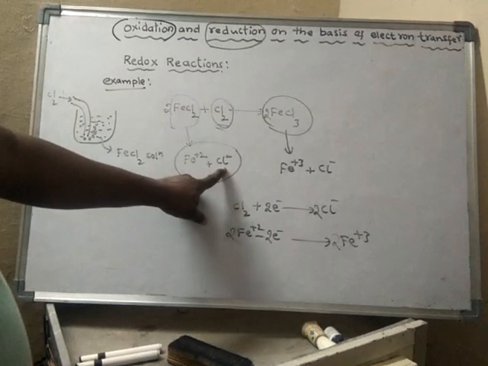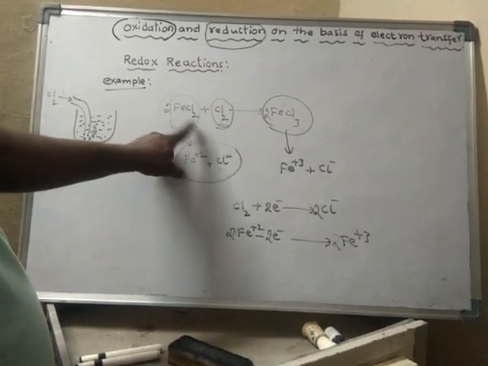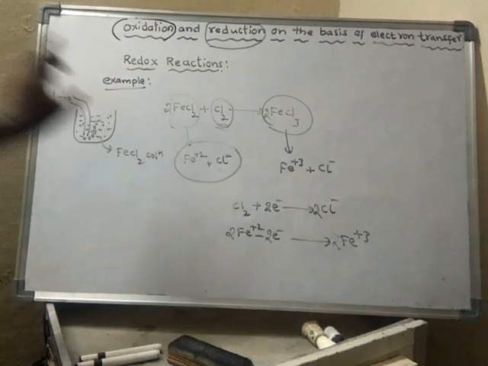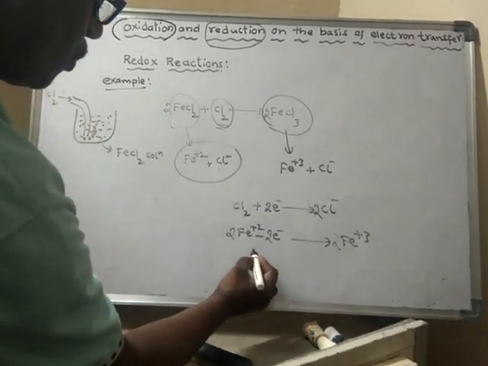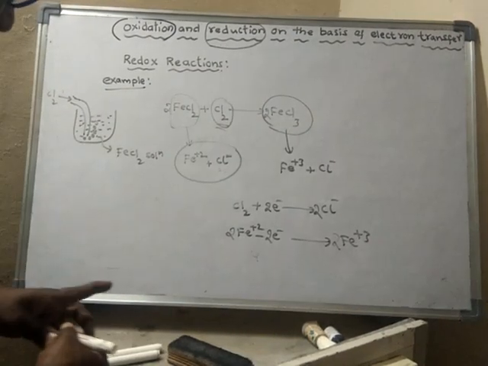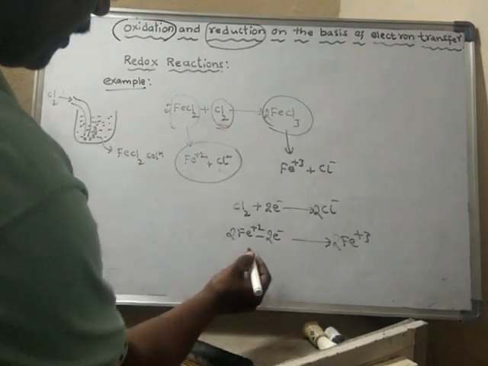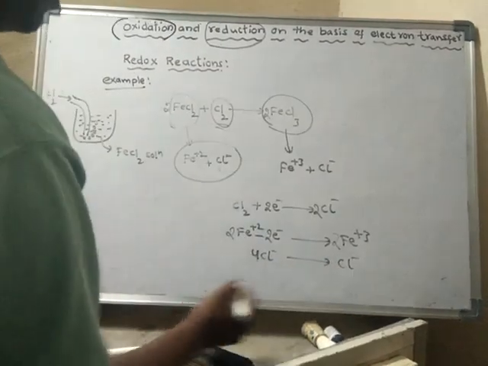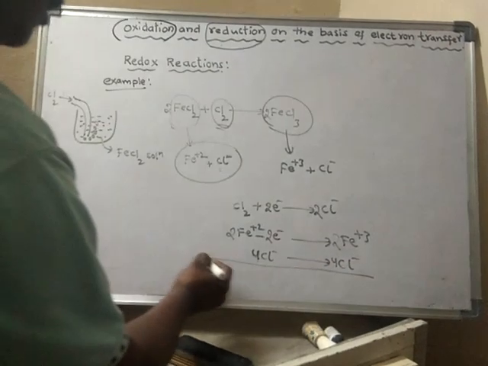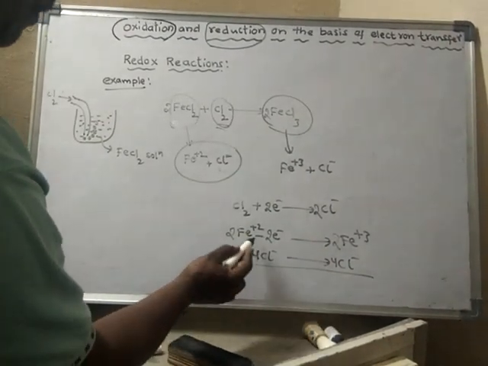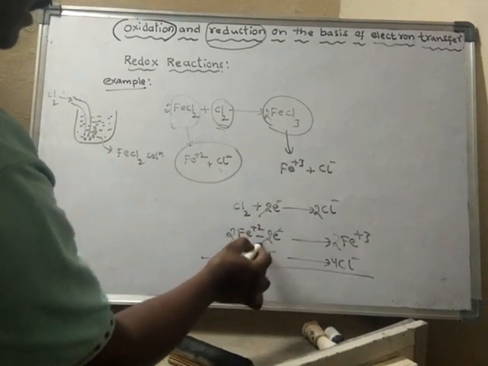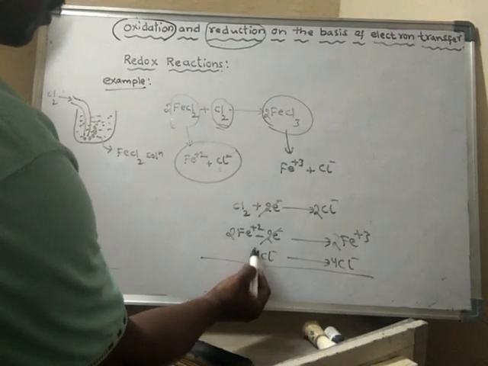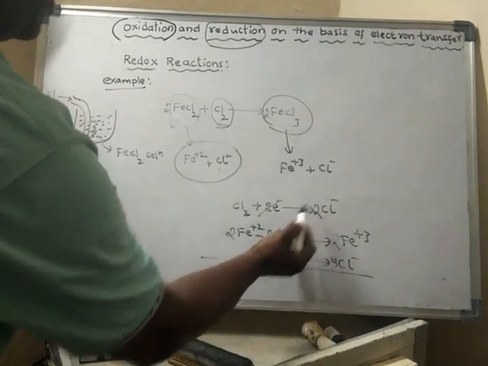And the chloride ions from this one, how many chloride ions? 4 chloride ions. They remain as chloride ions only. Altogether, if you add, the plus 2 and minus 2 electrons we can cancel.